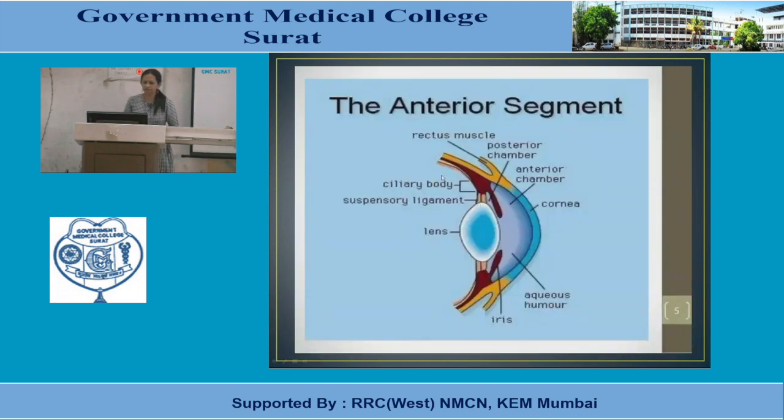Again, repetition: ciliary body, suspensory ligament, lens, iris, aqueous humor, cornea, anterior chamber, posterior chamber. So from the ciliary body to the posterior chamber to the anterior chamber, lens, pupil, iridocorneal angle, trabecular pathway and uveoscleral pathway.